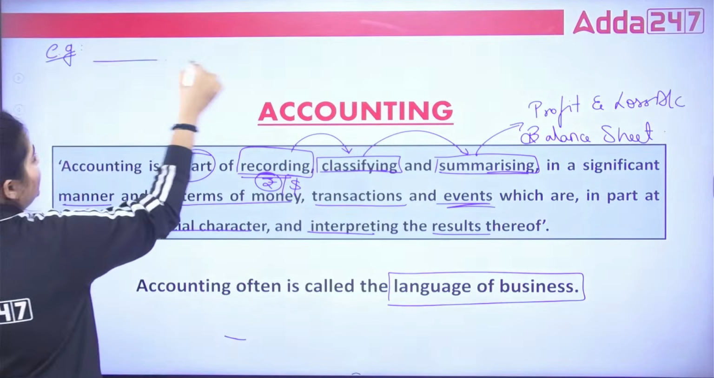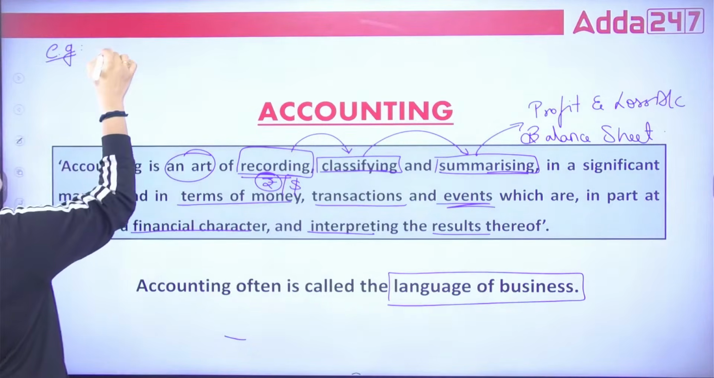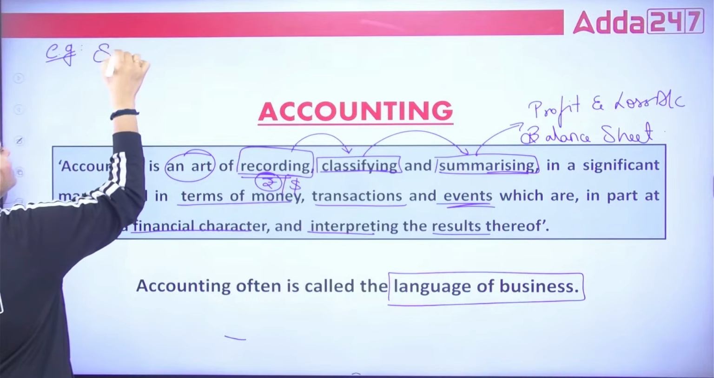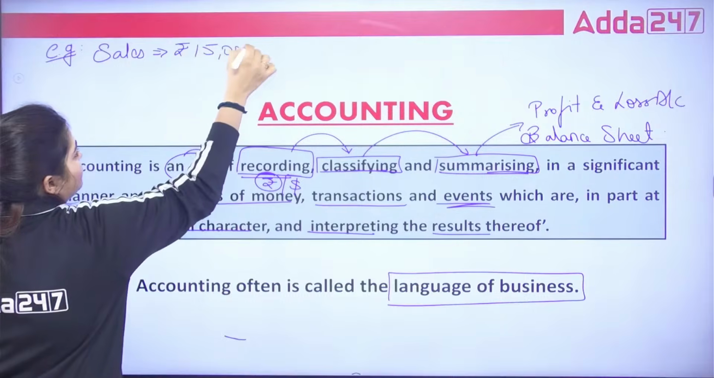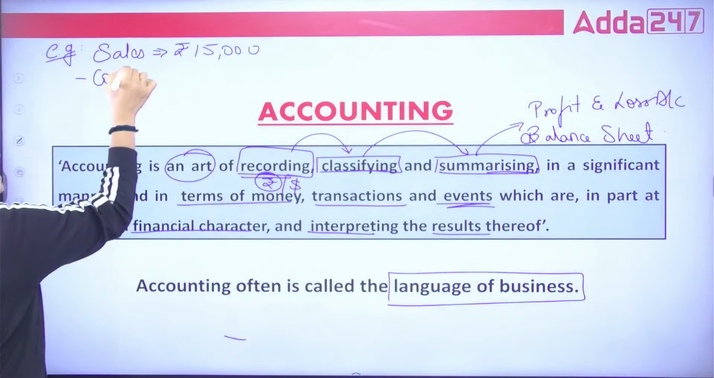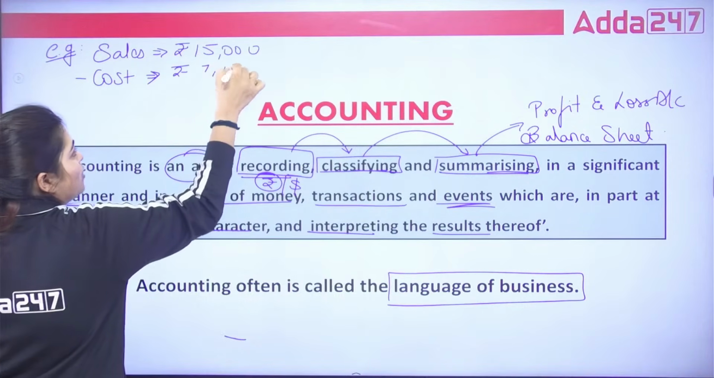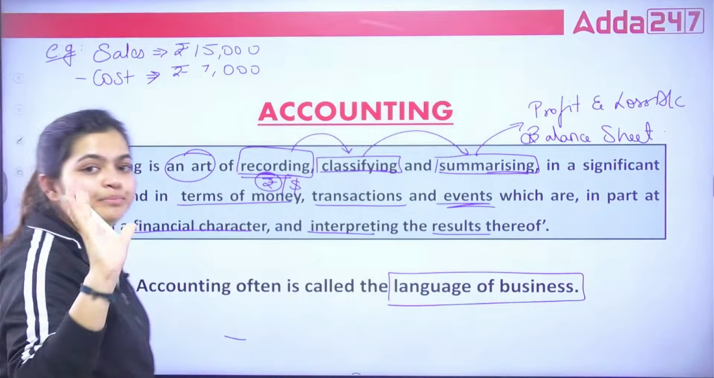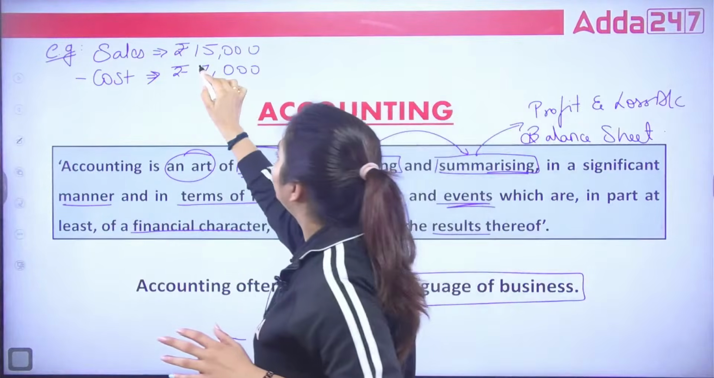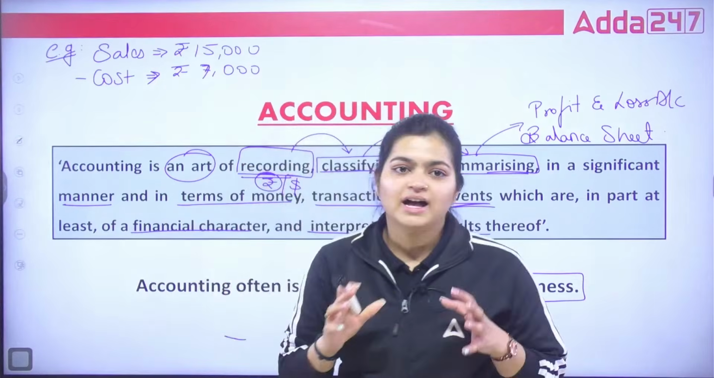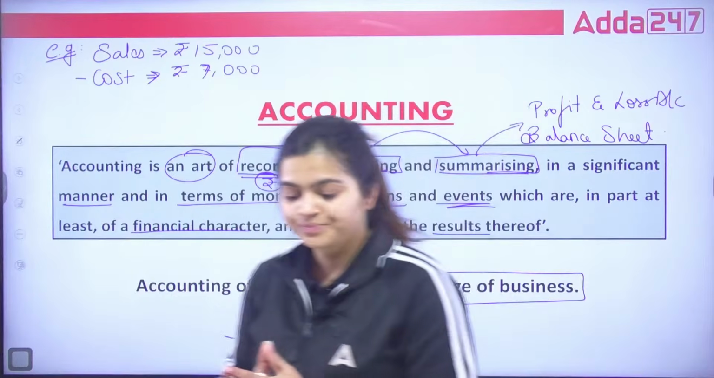Suppose I am saying that in my business, I have sales around rupees 15,000. For this sales, I incurred cost of around, let's assume, 7,000. This is what my books are showing. This is what my accounts is showing you. Tell me now, what do you think? Am I into a profit or into a loss? Let's see how you can identify it.